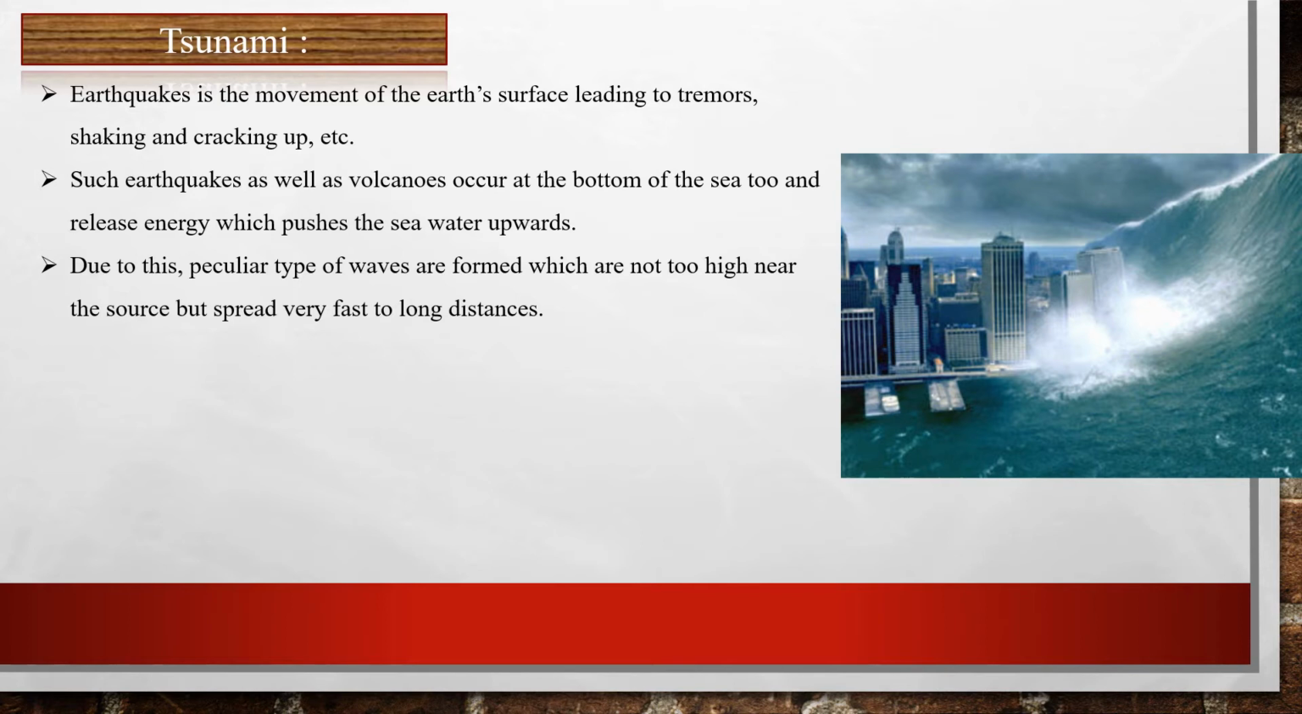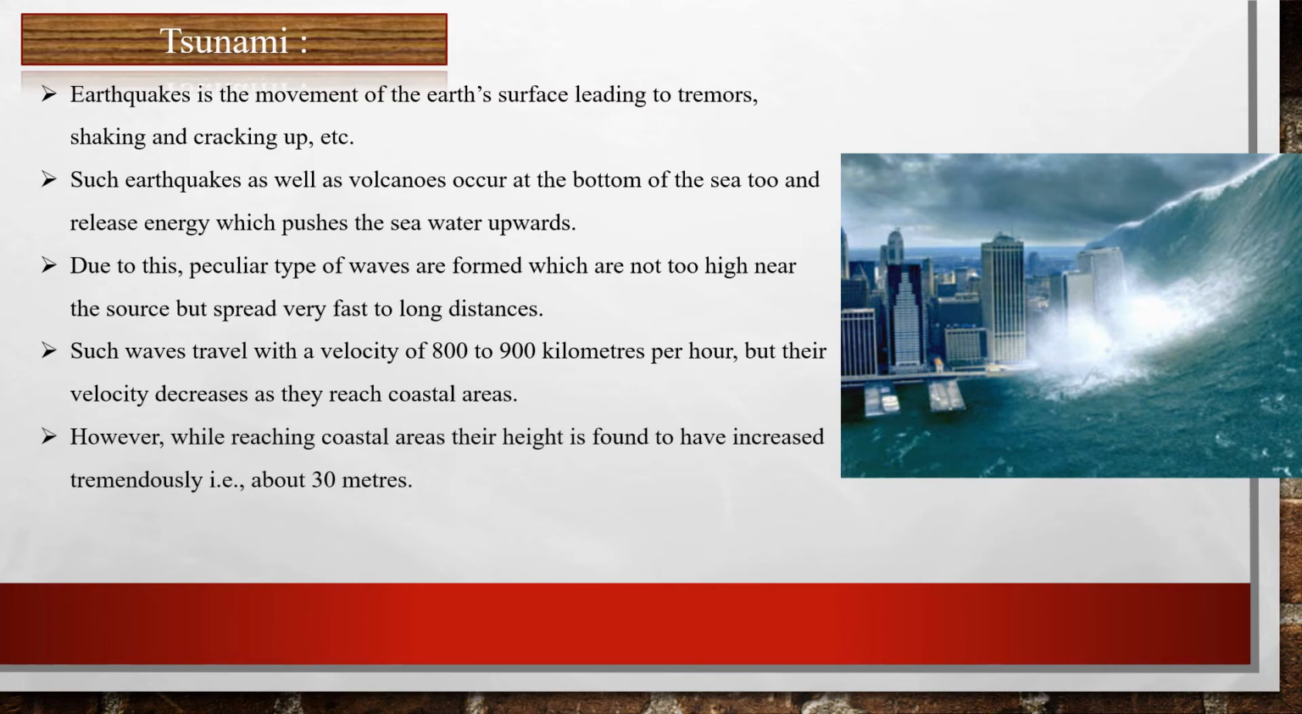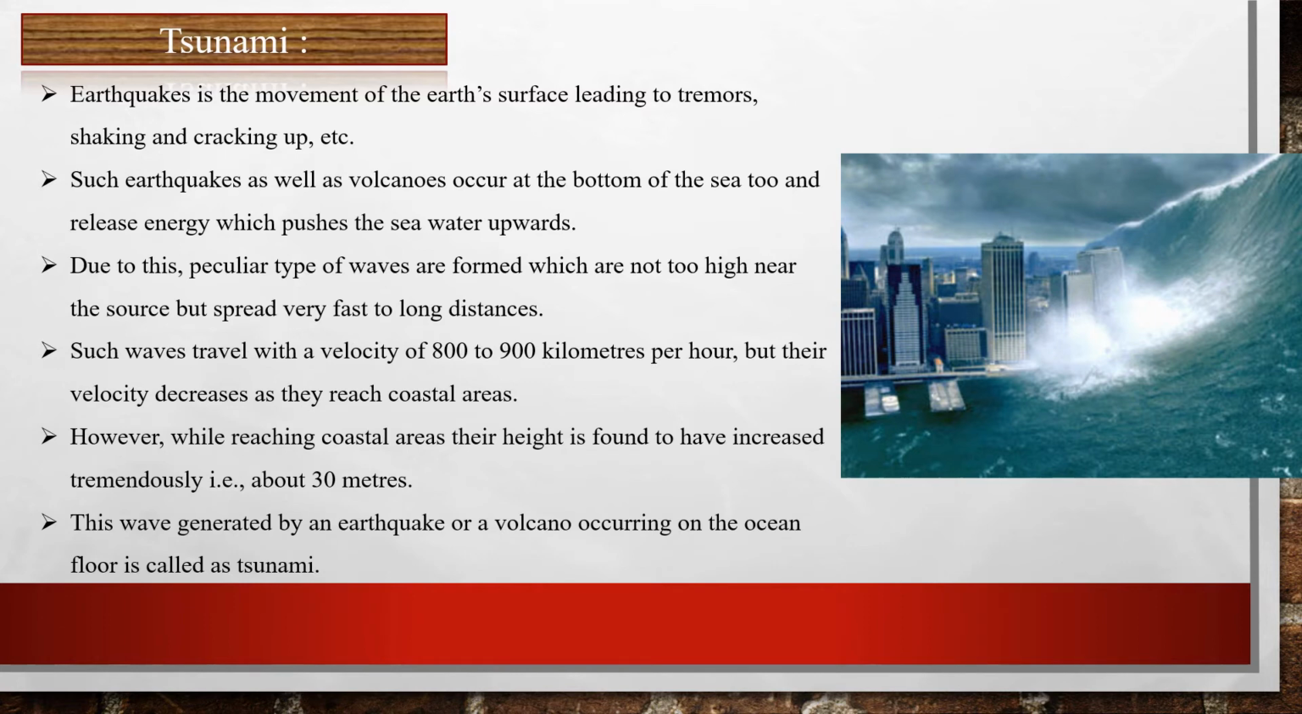Such waves travel with a velocity of 800 to 900 kilometers per hour, but their velocity decreases as they reach coastal areas. However, while reaching coastal areas, their height is found to have increased tremendously, that is, about 30 meters. And this wave generated by an earthquake or a volcano occurring on the ocean floor is now called a tsunami.